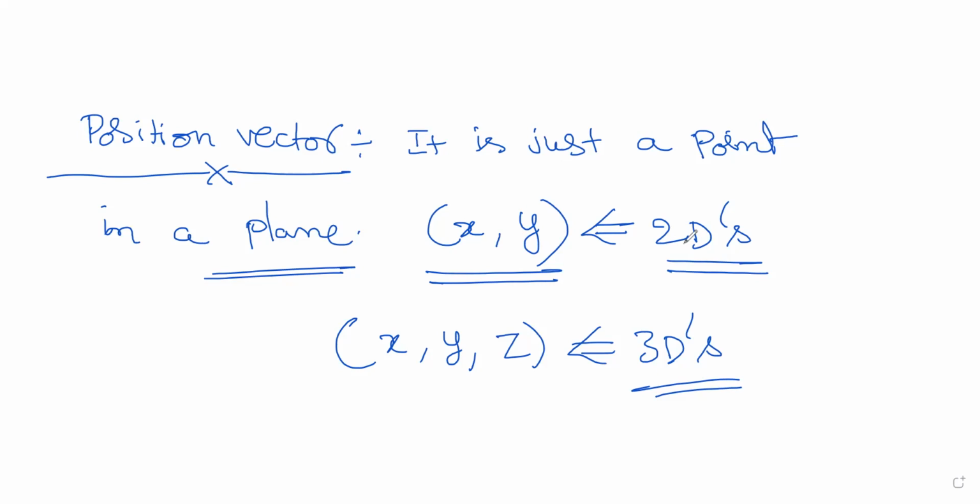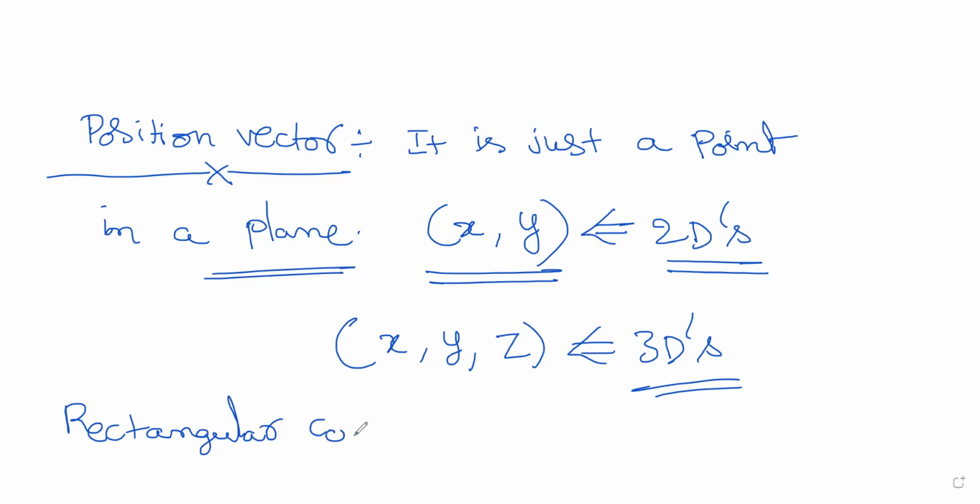Two dimensions, 2D. Write XYZ in brackets for 3 dimensions. So what we see now is called the rectangular coordinate system.